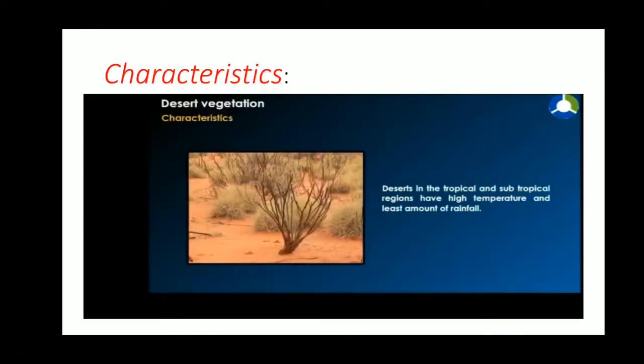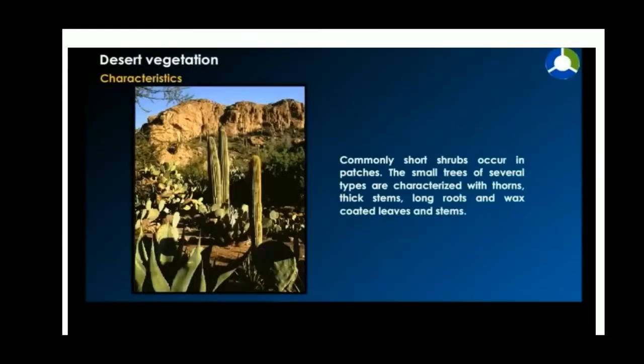Now we will learn the characteristics of desert vegetation. Deserts in the tropical and subtropical region have high temperatures and the least amount of rainfall. It means they receive very little rainfall per year. Commonly, short shrubs occur in patches. The small trees of several types are characterized with thorns, thick stems, long roots and wax-coated leaves and stems.